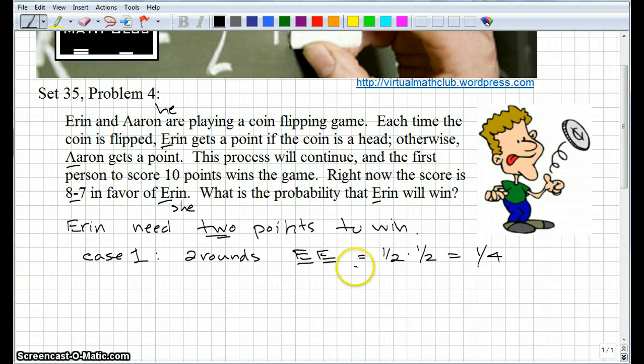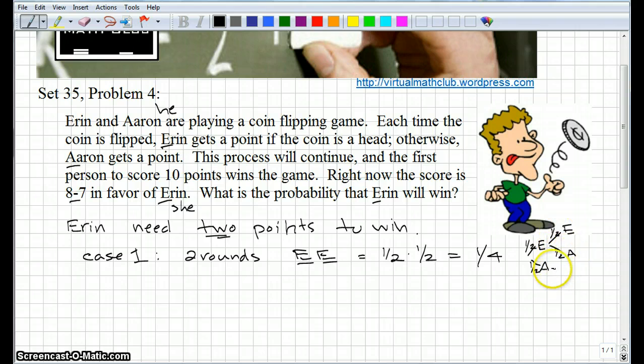Okay, does that make sense? If you were to draw out a tree, you could look at those 2 rounds, and you could see that either Aaron or Aaron with an A is going to get a point, with a 50-50 chance. Then on the next round it's again either one, each with a 50-50 chance.